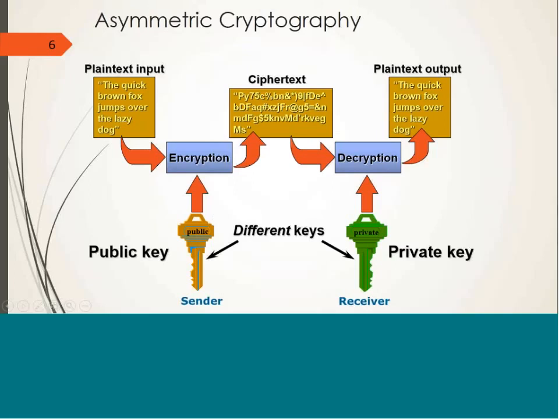So in this case, whoever wants to communicate with a person should know the public key of that person. That means the sender always uses the public key of the receiver for encryption, and for decryption, the receiver uses its own private key. Public key is known to everybody, so the receiver has to publicly announce its public key to all the other persons with whom it wants to communicate, and it keeps its private key secret with itself.